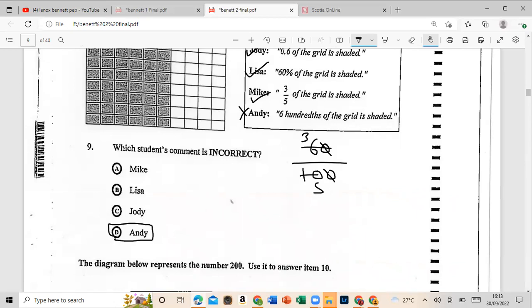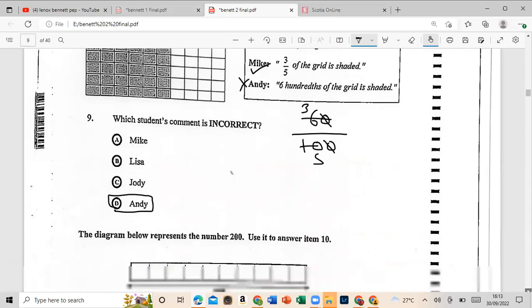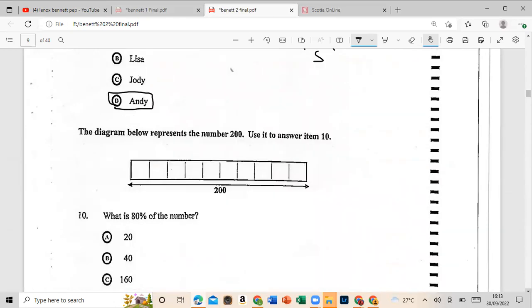Let's look at number 10. The diagram below represents the number 200, which is this diagram right here. It says use it to answer item 20. All right. So now this says what is 80% of the number? All right. So this is 200. So we can do this more than one way. We can try to figure out what one block represents, right? So we have 200. So let's see, 1, 2, 3, 4, 5, 6, 7, 8, 9, 10. So basically, one represents.